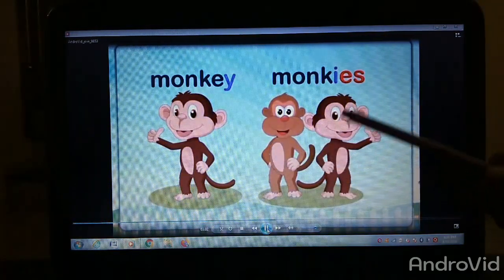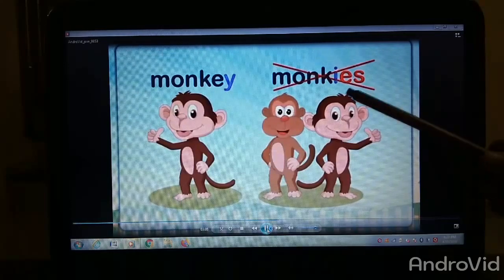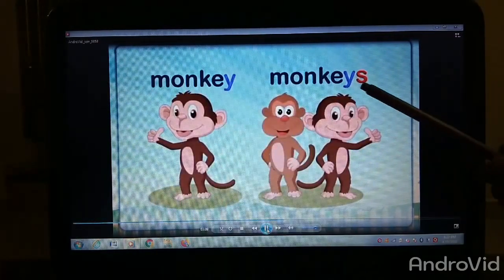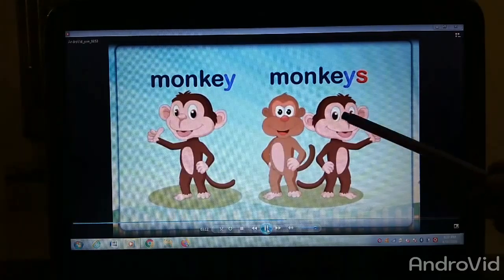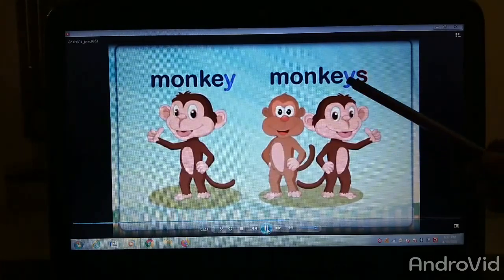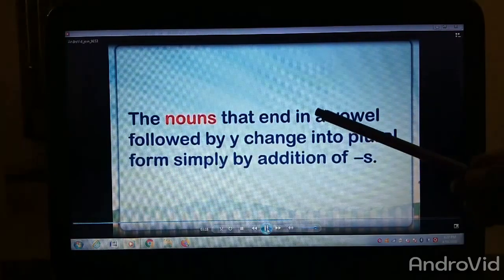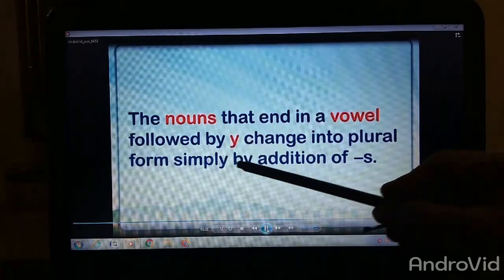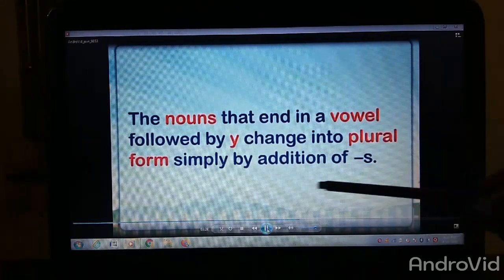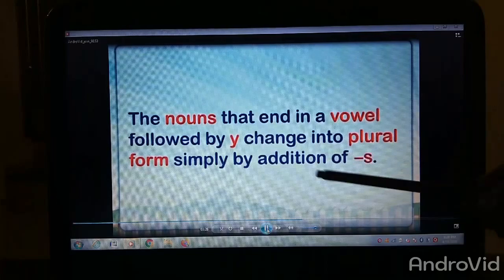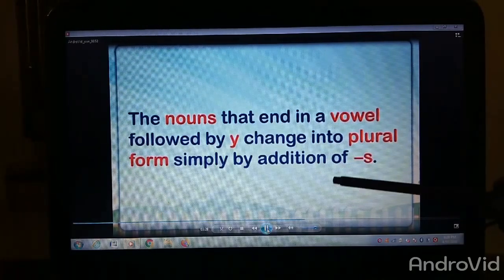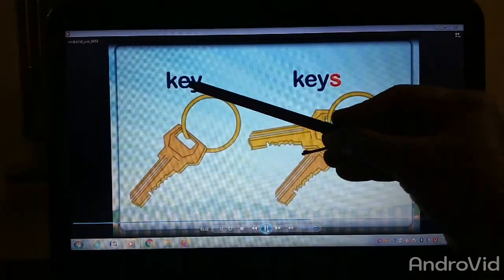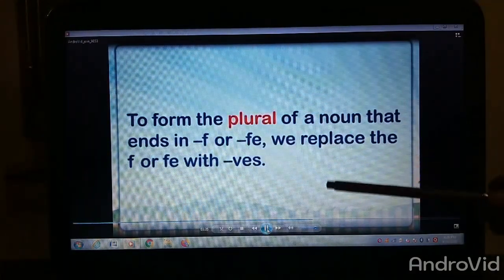Now children, monkey: we don't write monkies, we don't change y into ies. We just add s and it becomes monkeys. And why are we doing so? Because the letter before the y is a vowel, it doesn't change into ies. The nouns that end in a vowel followed by y change into plural form by simply adding s. For example, key: the letter before y is a vowel and it becomes keys.